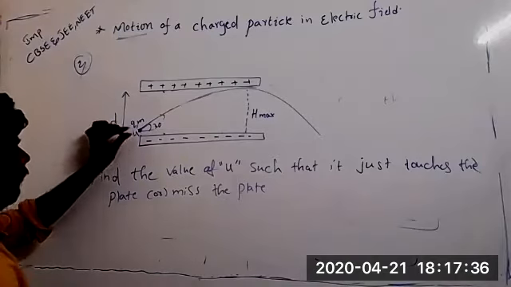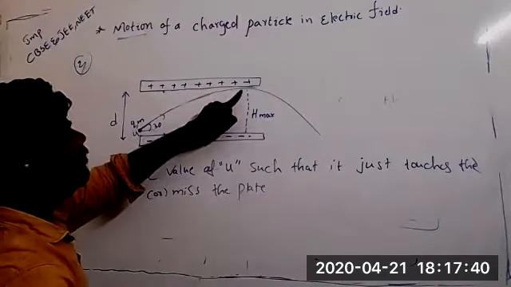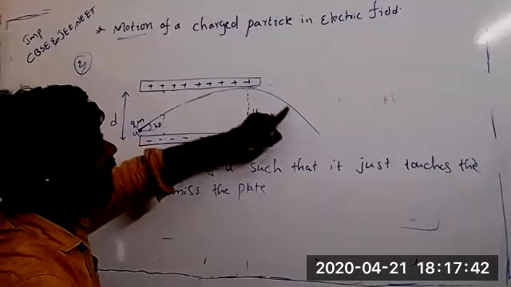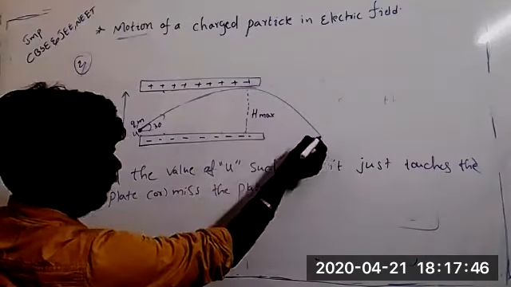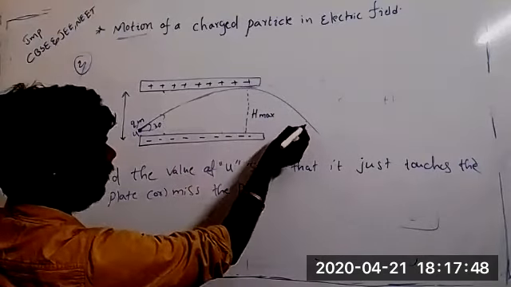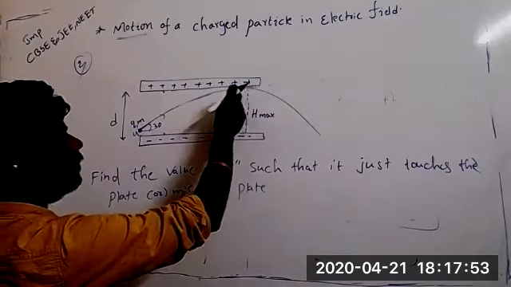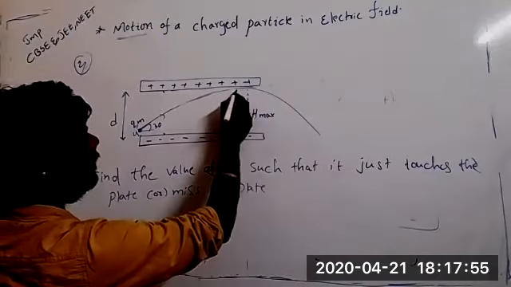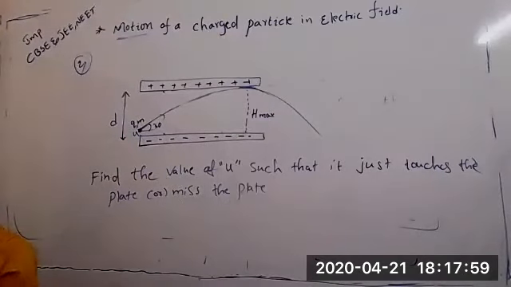See, with what velocity I have to project upward direction such that just it misses the plate or just touches the plate. Slightly, just it will touch and it will fall like this. So it should follow the parabola path. It should not strike and it should not fall down. Just touches the plate. Just. So what velocity?